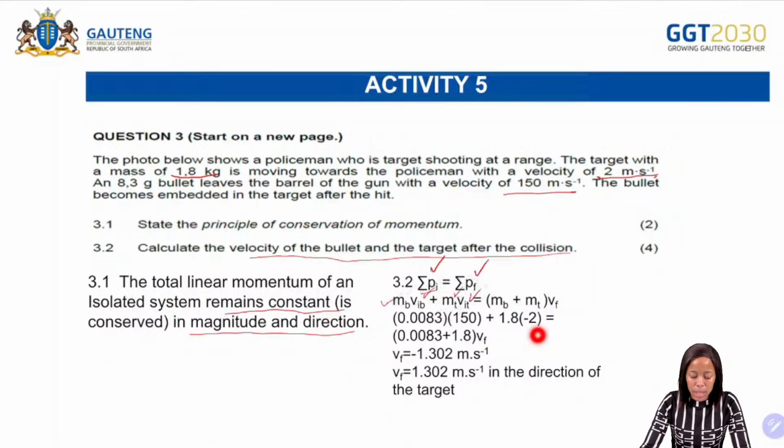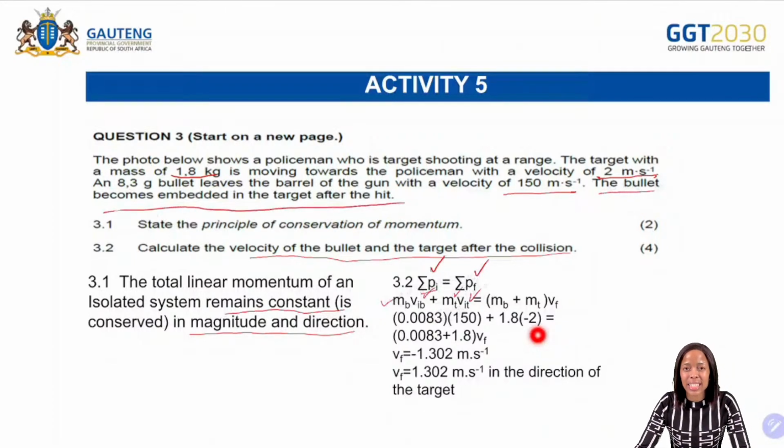And then they said what happens? The bullet becomes embedded in the target after the hit. If the bullet becomes embedded, it means that it's going to move together. So you are going to add the mass of the bullet and the target so that you can calculate your final velocity there.